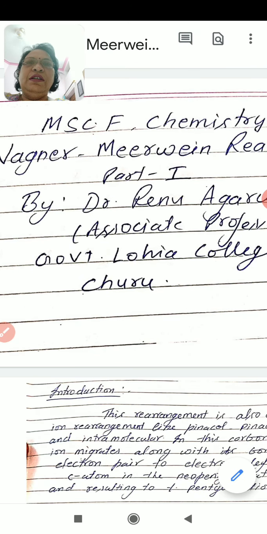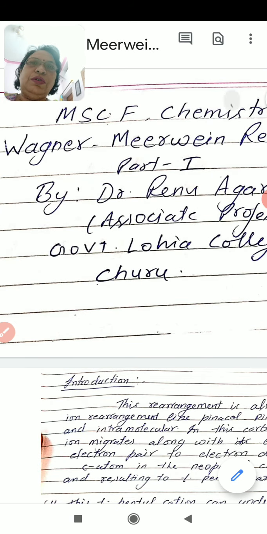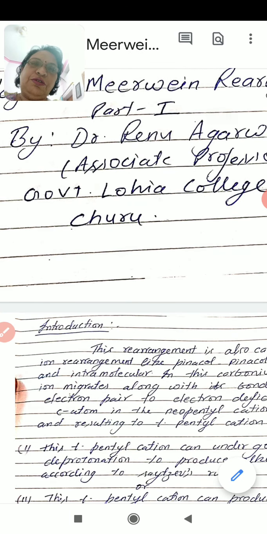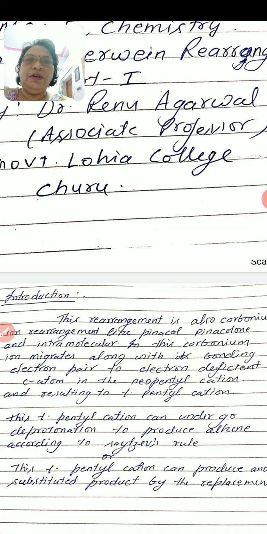Hello students, today we will discuss another rearrangement reaction, the Wagner-Meerwein rearrangement. This is also part of the MSc final 8th A paper. Today we will study this. First is the introduction. What is the Wagner-Meerwein rearrangement? This is also a carbonium-ion rearrangement like the pinacol-pinacolone rearrangement.